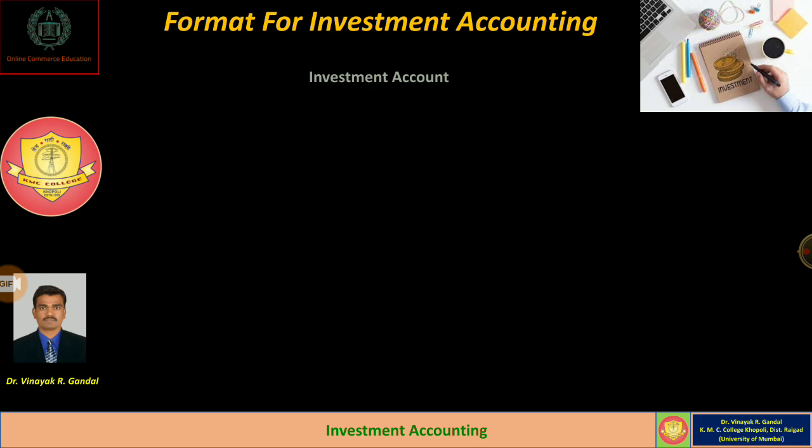Now we have to learn about the format for investment accounting. So dear students, normally as stated in Accounting Standard number 13, a separate investment account is to be prepared for each separate type of investment, and this is the common format. We have to mention investment account for the year ending.